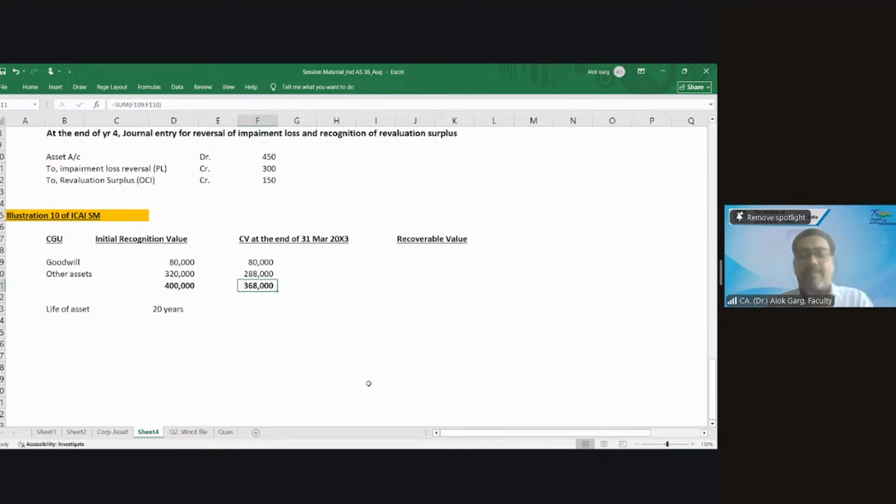Recoverable value is given as 2,12,000. So what is my impairment loss? 368 minus 212, which is 1,56,000.